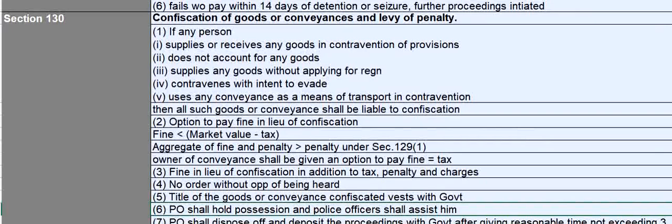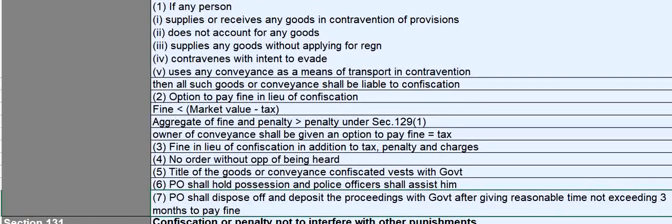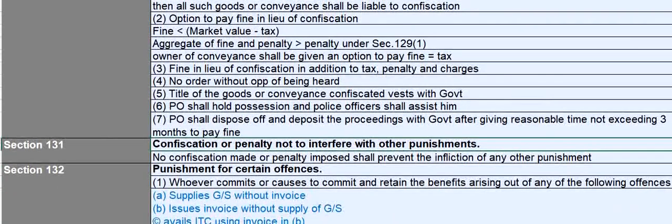Proper officer shall hold possession and police officer shall assist him, and proper officer shall dispose of and deposit the proceeds with government after giving reasonable time not exceeding 3 months to pay the fine. Confiscation or penalty not to interfere with other punishment. Just because there is a confiscation or a penalty imposed, it does not mean that the officers are prevented from infliction of any other punishment. You can still be prosecuted and other punishments are still applicable.